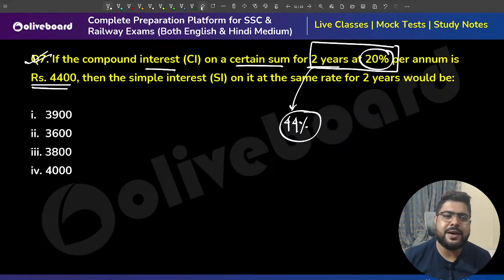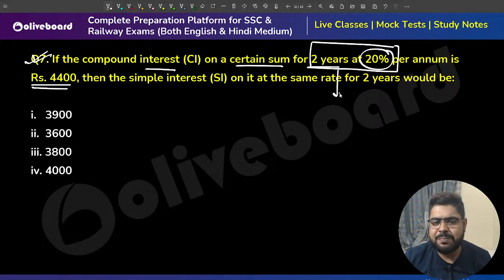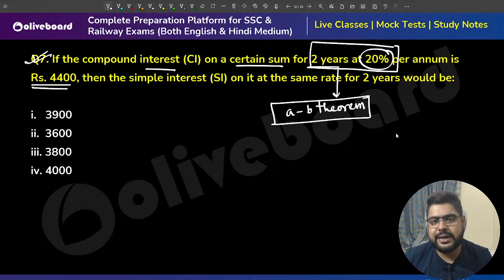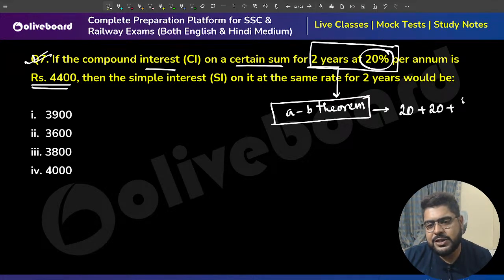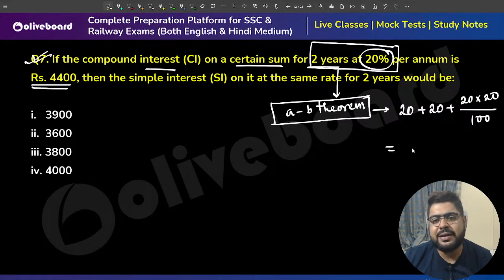If you don't remember, that does not make you a non-advanced student; not remembering things is fine. I'm also a kind of advocate of this. In these situations, always use the AB theorem. Convert the compound interest into a simple percentage. For 2 years, using the AB theorem only once will suffice. So 20 plus 20 plus 20 into 20 by 100, that is A plus B plus AB by 100. So you will get 44%.